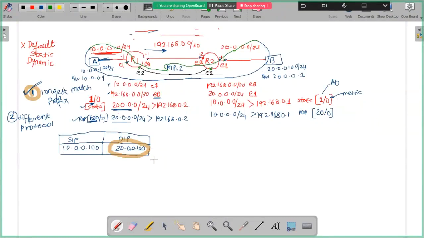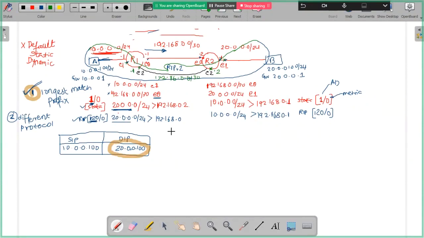So in that case, what will my next hop be? Let's say the IP address between these two is 172.16.0.0/30, with .1 and .2.